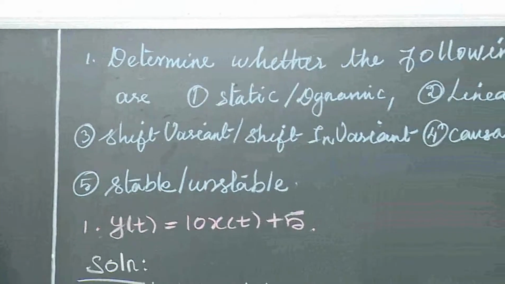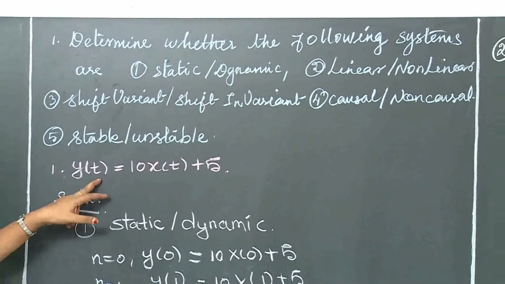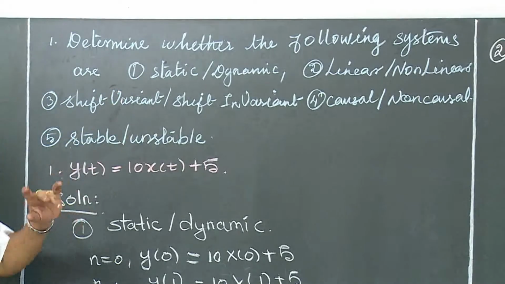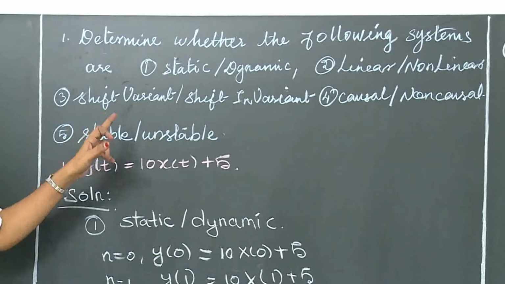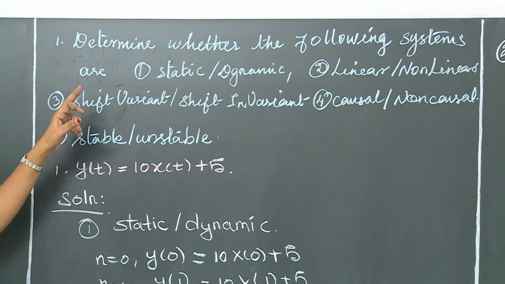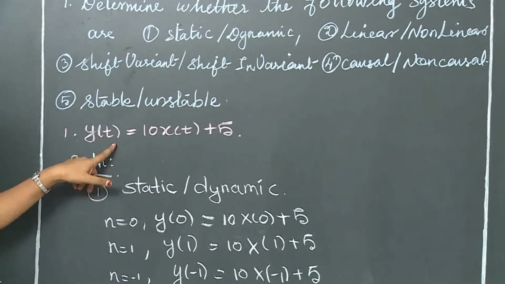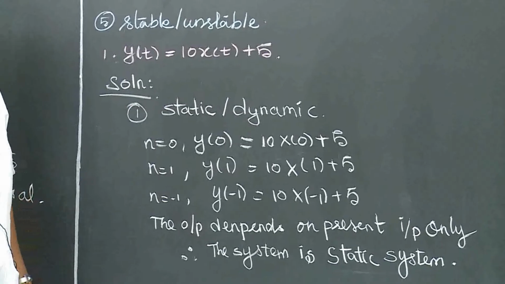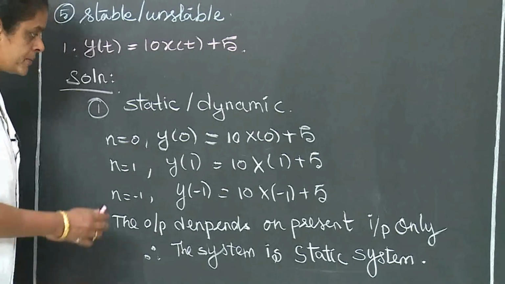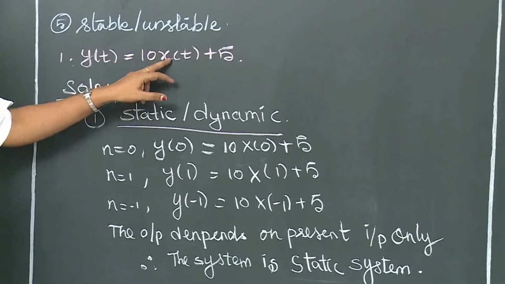Next we see the problem. In that problem we have to prove all the properties. Determine whether the following systems are static or dynamic, linear or non-linear, time variant or invariant, causal or non-causal, stable or unstable. So we have to prove all the properties in that one problem, right? Let us take y of t equal to 10 into x of t plus 5. First, you have to prove the static and dynamic property. So the solution: y of t equal to 10 x of t plus 5.